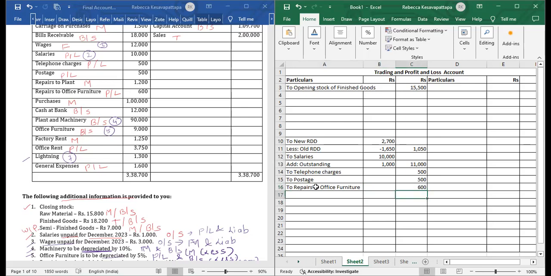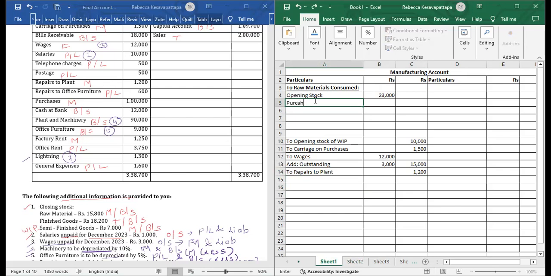Then we have purchases, which will go to manufacturing. In opening stock, we have written raw materials. So we are purchasing basically the raw materials. So in raw materials, we will write purchases.